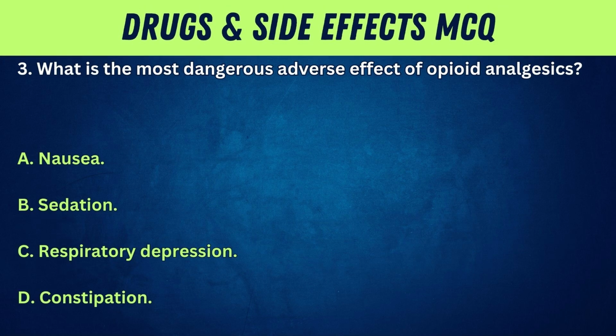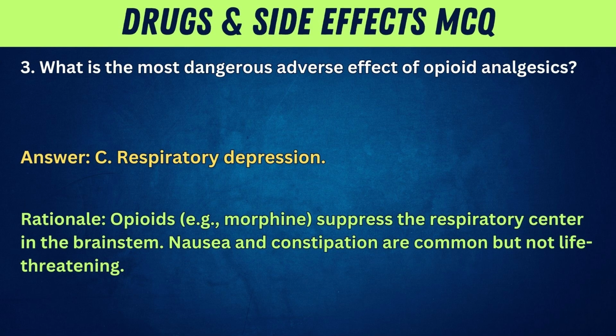3. What is the most dangerous adverse effect of opioid analgesics? A. Nausea. B. Sedation. C. Respiratory depression. D. Constipation. Answer: C. Respiratory depression. Rationale: opioids, e.g., morphine, suppress the respiratory center in the brainstem. Nausea and constipation are common but not life-threatening.